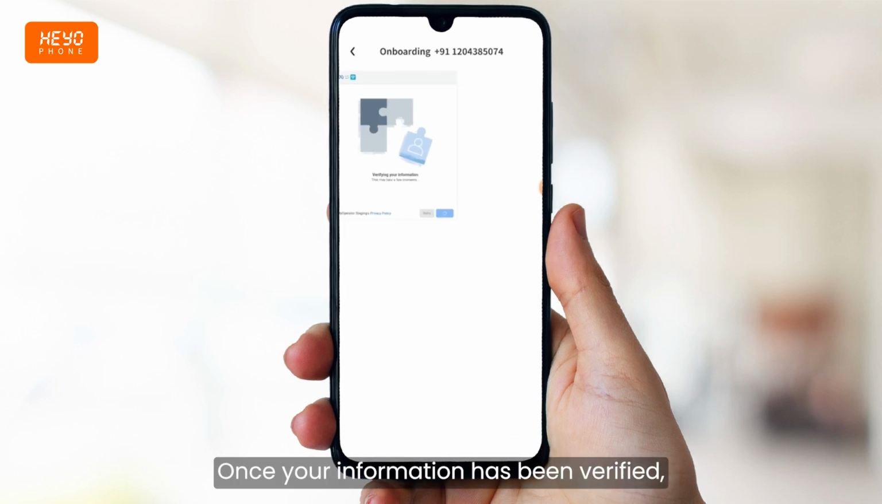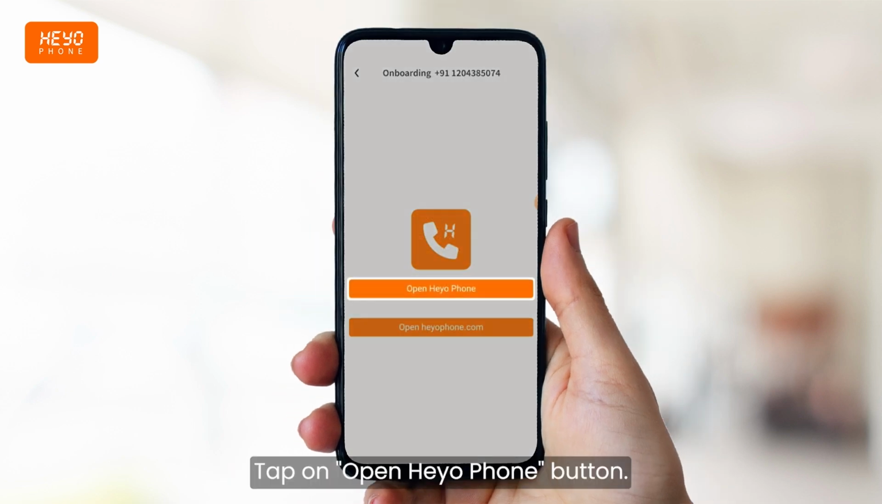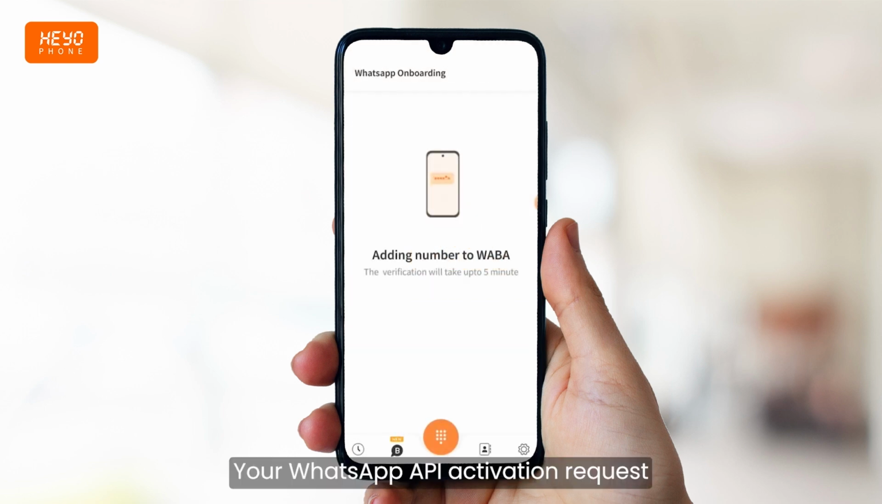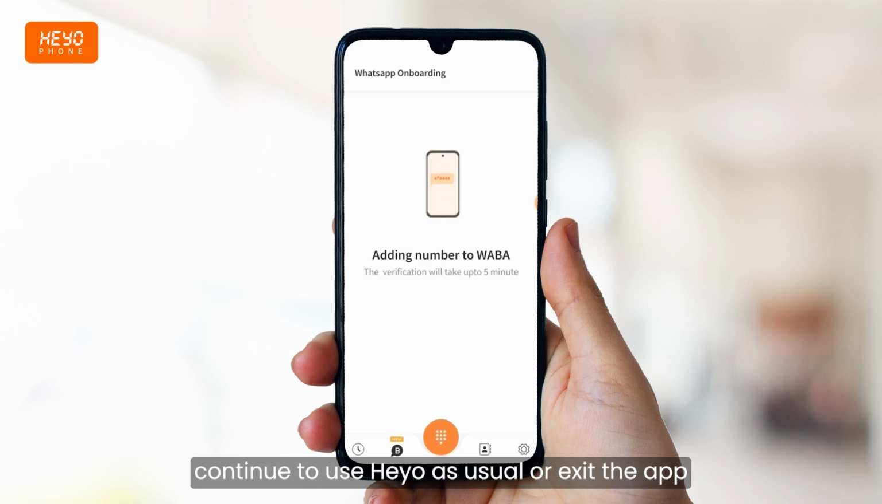Once your information has been verified, tap on Finish. Tap on Open Heyo Phone button. Your WhatsApp API activation request has been sent to Meta. It may take 12 to 24 hours for your account to be approved. In the meantime, you can continue to use Heyo Phone app as usual or exit the app.